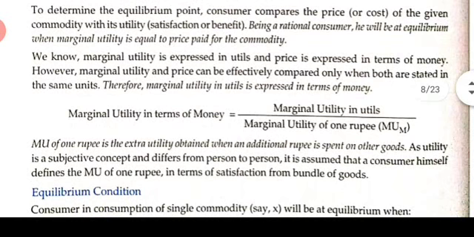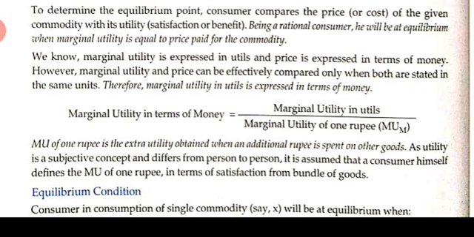So we know that marginal utility is expressed in utils, whereas price is expressed in terms of money. However, marginal utility and price can be effectively compared only when both are stated in the same units. Therefore, marginal utility in utils is expressed in terms of money like this: marginal utility in terms of money equals marginal utility in utils divided by marginal utility of 1 rupee, that is MUM.